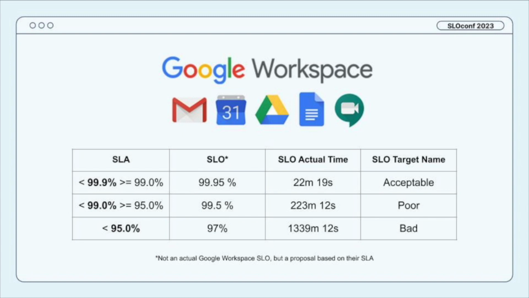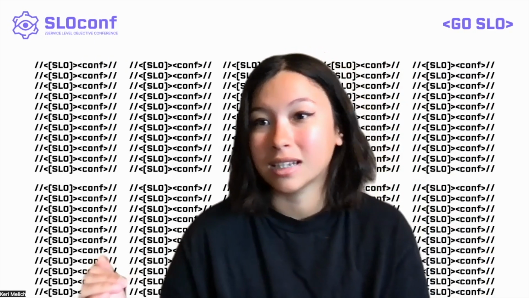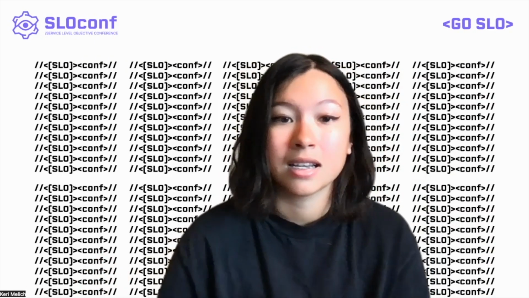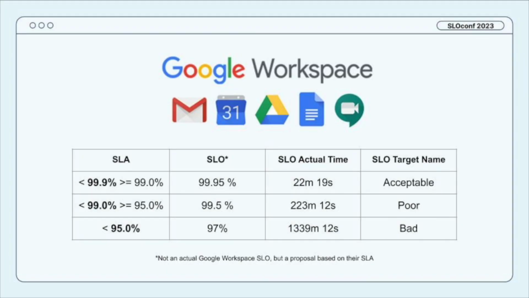And we can do that for each type of SLA that they have set. And again, these are just examples. These aren't necessarily what Google Workspace actually uses, at least for their SLOs. But what I would do here is I would actually set multiple targets and have them correlated to the experience that the customer would see. So, for example, the 99.95, because we're not yet breaking the SLA, I think that would be considered an acceptable experience, or maybe you would say excellent experience.